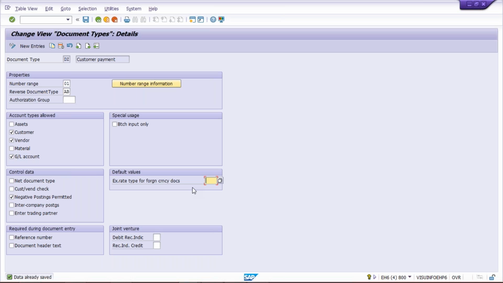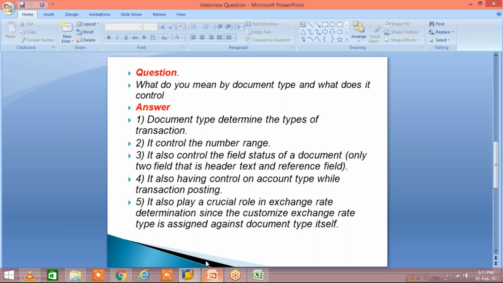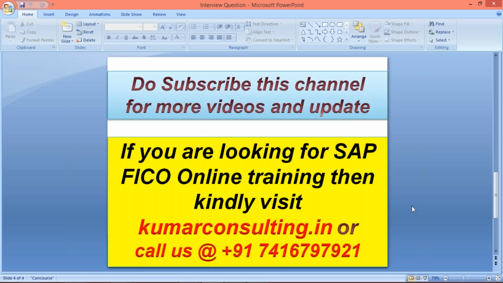And there was one more question. The question, I think, was: what is the difference between the number range which is controlled by document type and the number range which is controlled by account group? So guys, for that I'll try to record a separate video. Whenever I have time, we'll record a separate video and post it. So that's all in this session, guys.